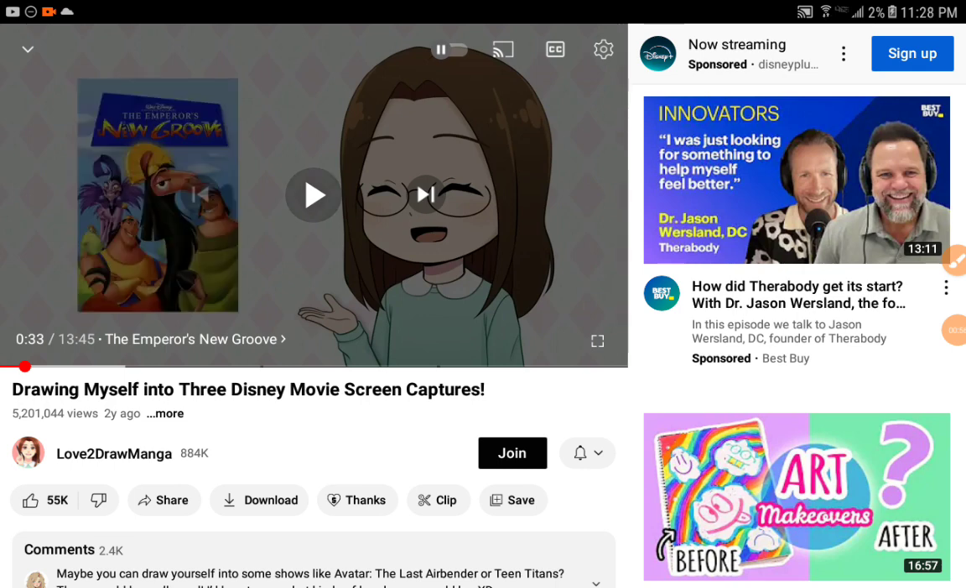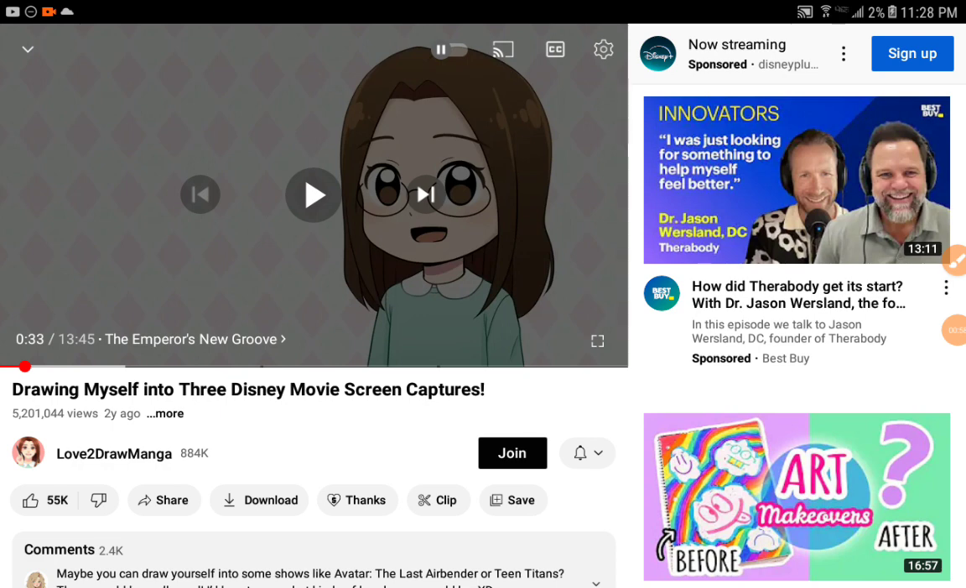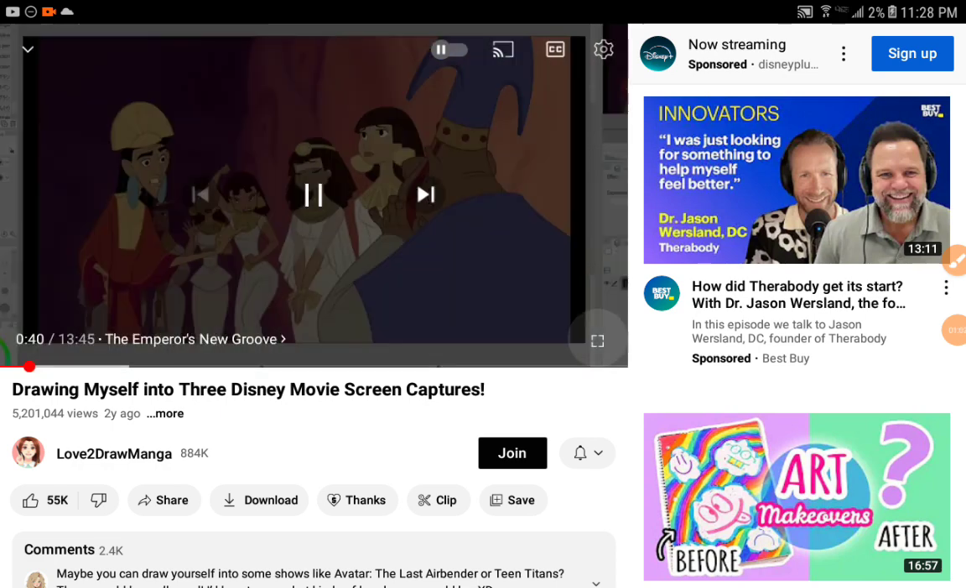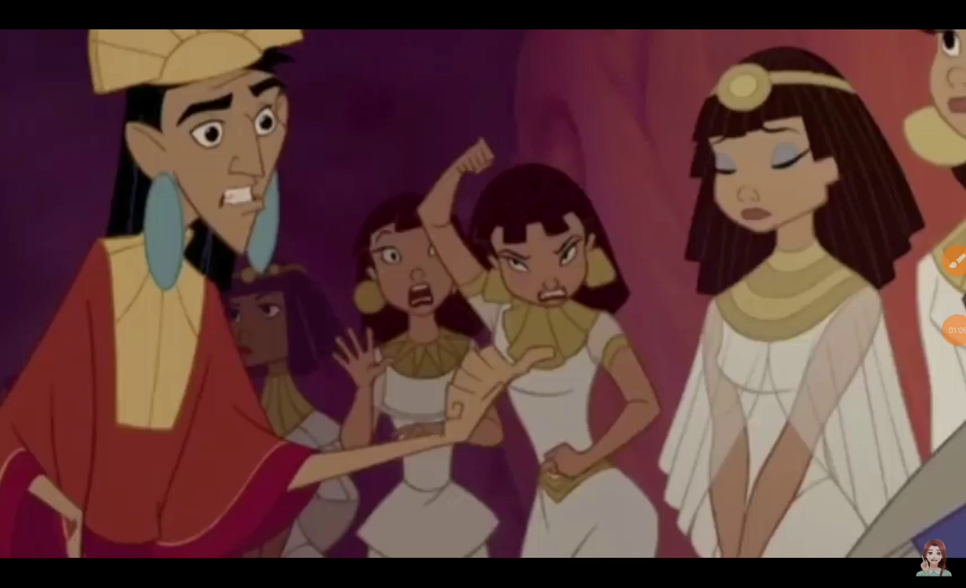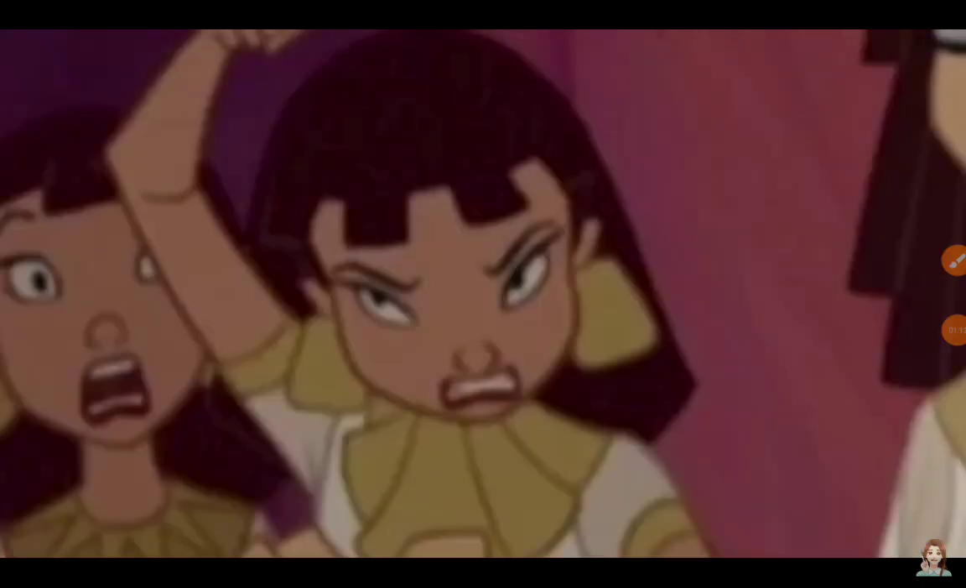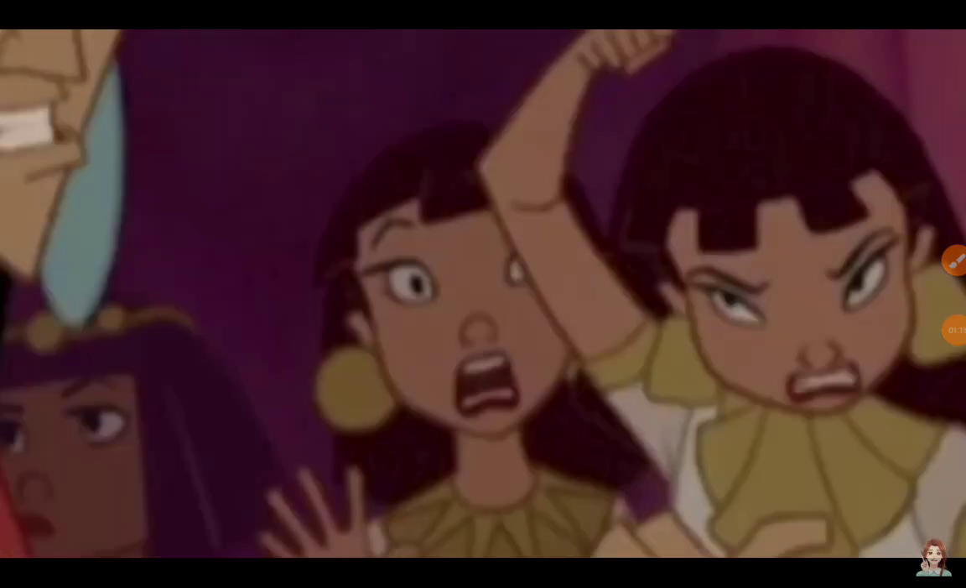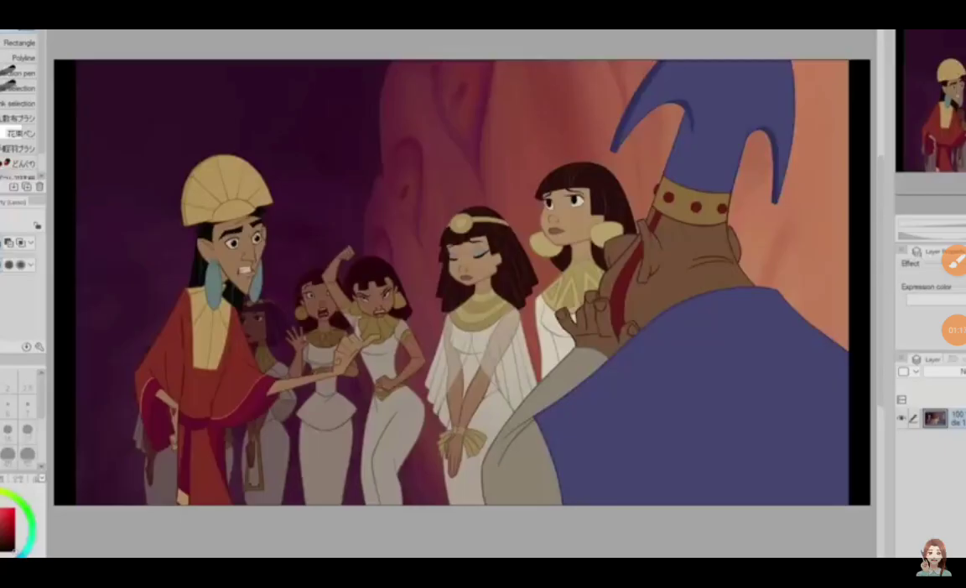And 2 is The Emperor's New Groove. The scene I chose is the one where Kuzco is rejecting all of his marriage candidates. I happened to pause at this moment and I thought I could draw myself right here in this empty spot. Also, can I just say I love the expressions of these girls back here? Oh yeah, I love that. Anyways, that's my idea.